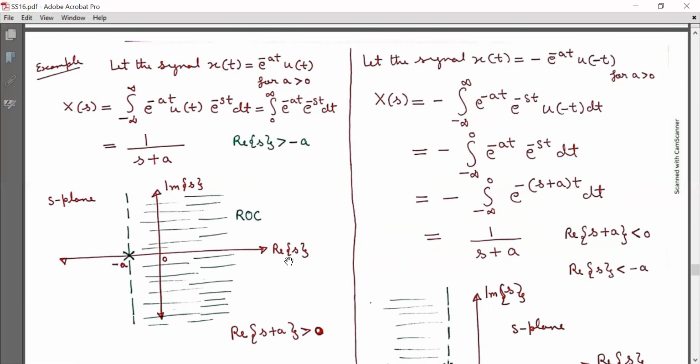On the x-axis we have plotted real s, and on the y-axis imaginary s, and the ROC is the shaded portion as shown, and this is the pole at s equal to minus a.